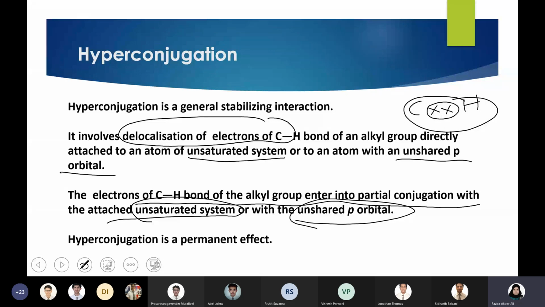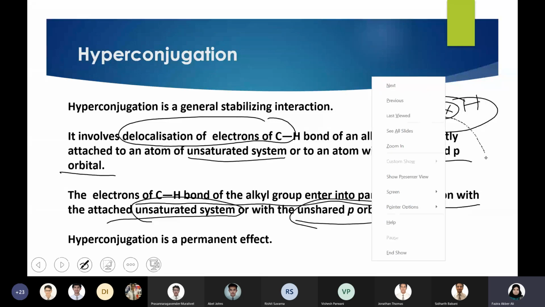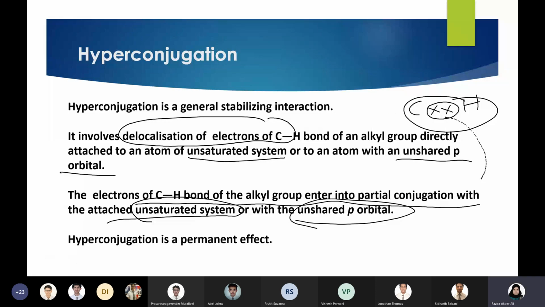But delocalization means these electrons are now coming out of it. They have moved out of the control of the carbon and hydrogen atoms. That is what is meant by the term delocalization. That means they are no longer restricted to a certain area.